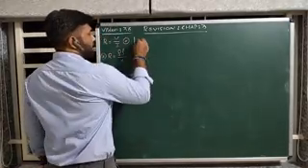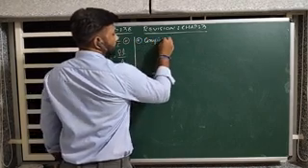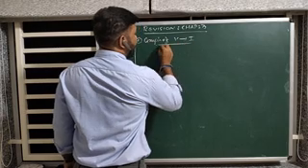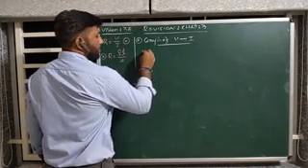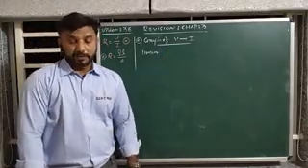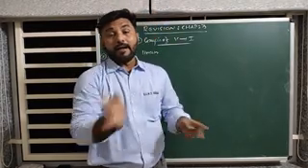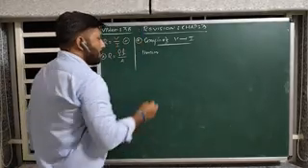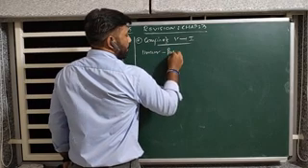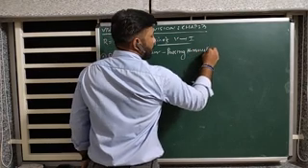Okay, so if we draw a graph of V against I, that graph must be linear. That graph must be a straight line, with no bending or any curve in that straight line. Not only that, the graph will be passing through the origin.